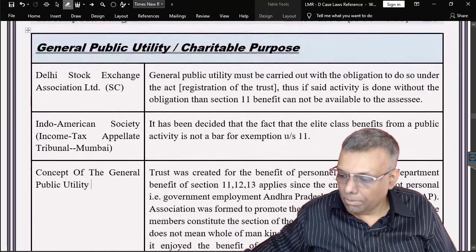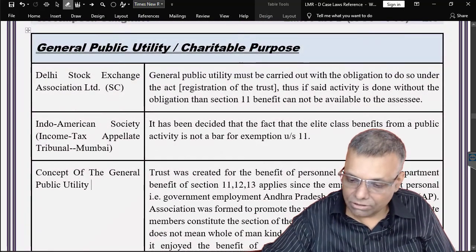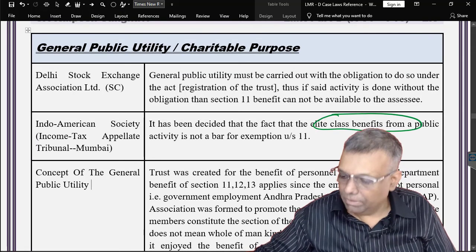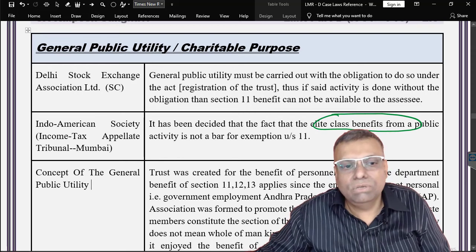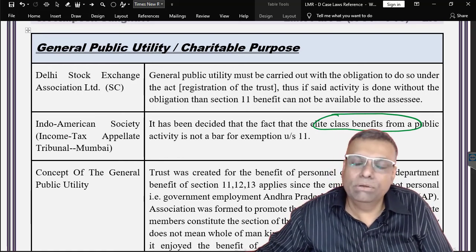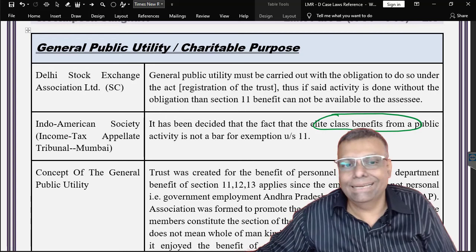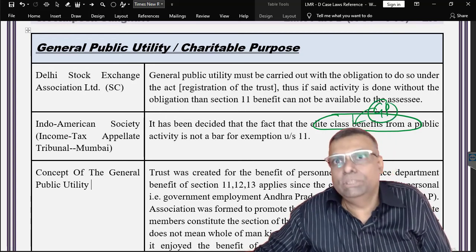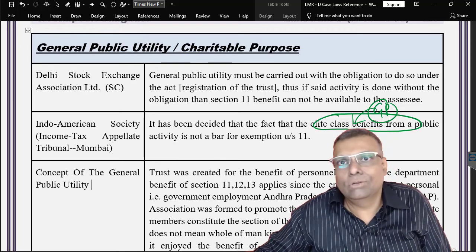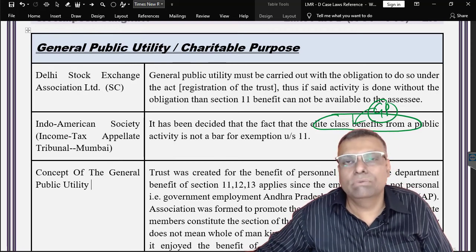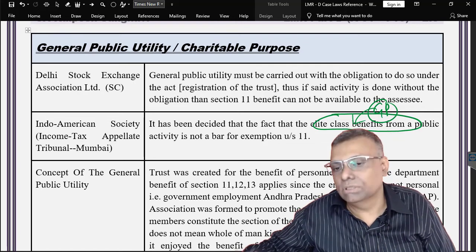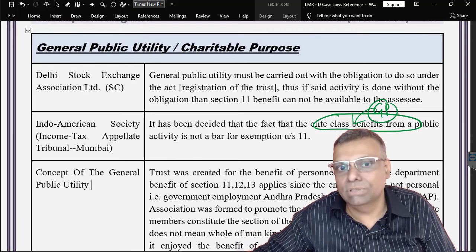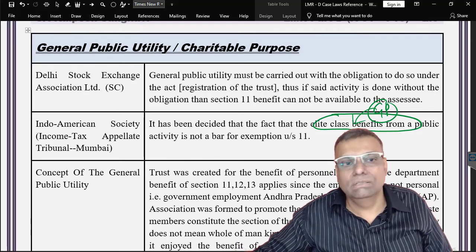Now, what is a general public, what is not a general public, a variety of judgments will come into play, okay. Now see, here it was some rich people, elite class people. So some trust benefit which was to be given, or the trust was created for the benefit of some elite class people. So they are also general public, okay. Just because they are rich people, that does not mean that they are not general public. So the main question here is whether it is a general public. Of course, it is subject to the other conditions of section 11, 12, 13 also, which should be satisfied, only then will you get the exemption in this particular situation, okay.